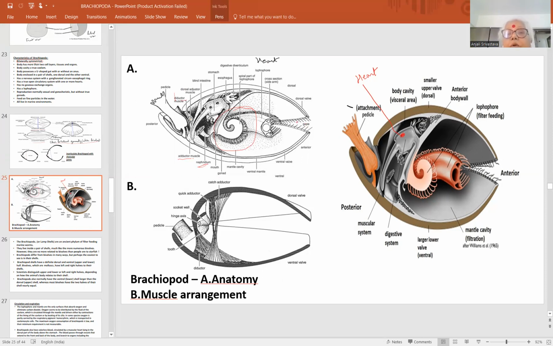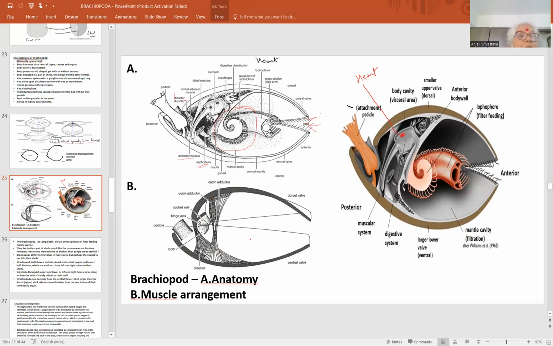This is the opening. These are the spine-like structures, and this is the opening, or the gape, as it is called. This is the pedicle valve. This is a photograph, and this is the diagrammatic representation. And now here the musculature is drawn separately. The catch adductor, quick adductor, socket valve, hinge axis, pedicle. These are the diductor muscles. These are the muscles that help in opening and closing of the valves.